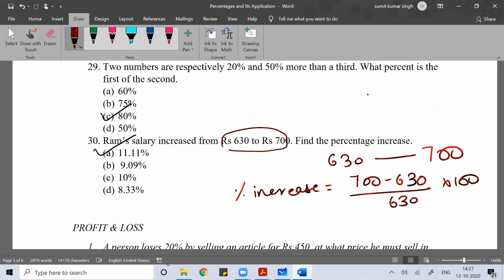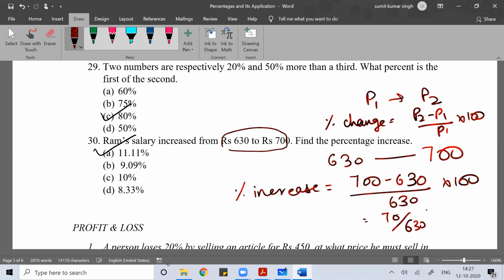Suppose P1 becomes P2. What is the percentage change? The percentage change is P2 minus P1 divided by P1 into 100. Here, this is 70 divided by 630 into 100. So this is 11.11%, because 70 by 630 is 1 by 9, and 1 by 9 of 100 means 11.11%. I hope you are understanding this.